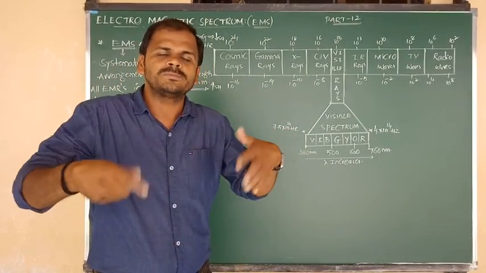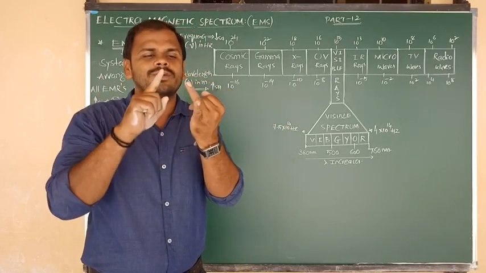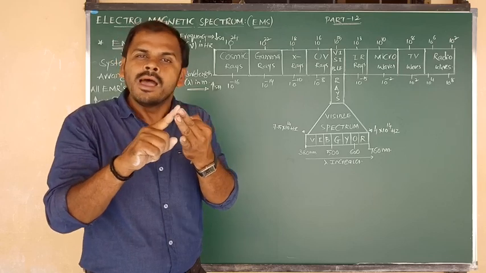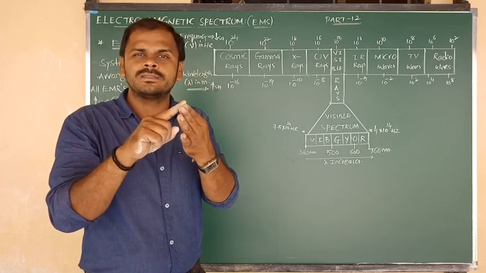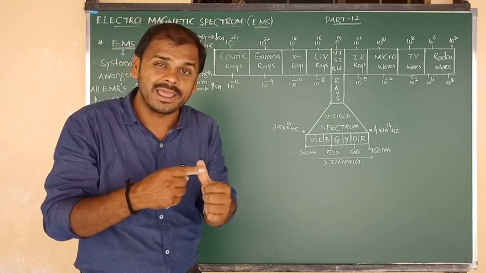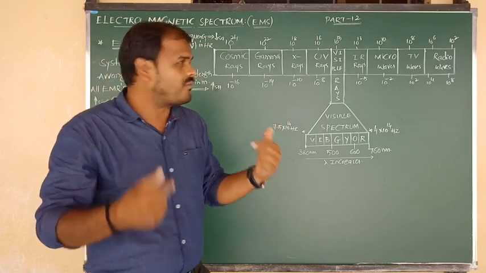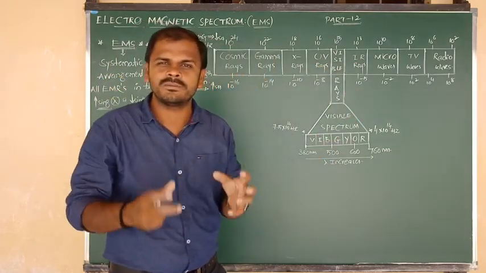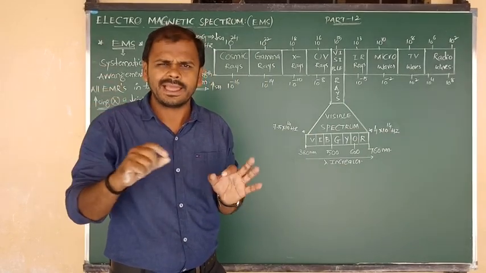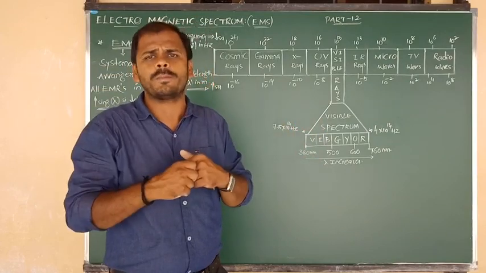Okay, so come on, speak out along with me. One is cosmic rays, and one more is gamma rays, and one more is X rays, and next one is UV rays, and next one is visible rays. After that visible rays, next one is IR rays, infrared, or we can say IR waves, no problem.